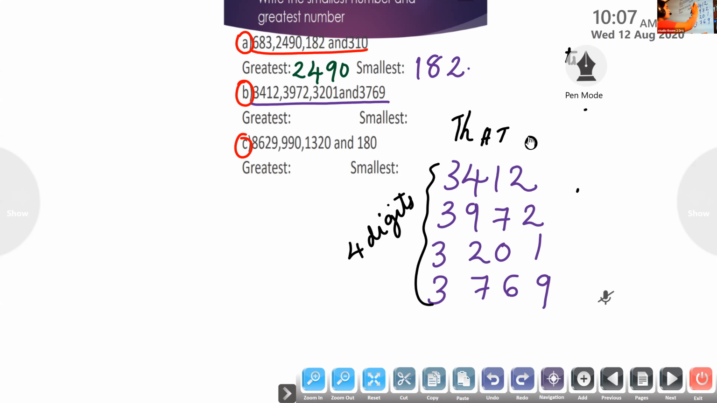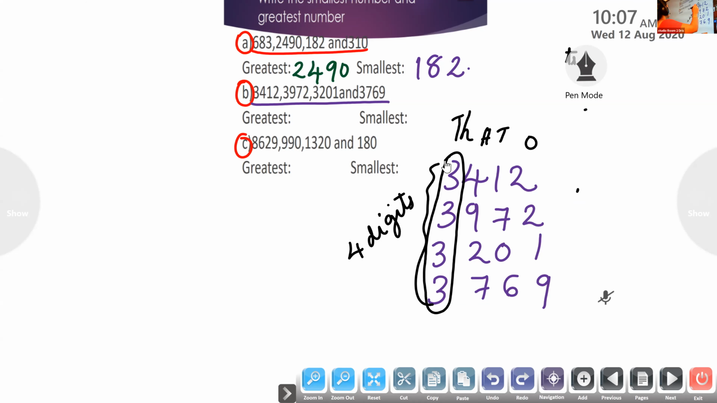So here, the thousands place digit. What about the thousands place digit? For the first number, 3. For all the numbers, it is 3. Can we compare? No. So what do we have to do next? Check the next place digit.